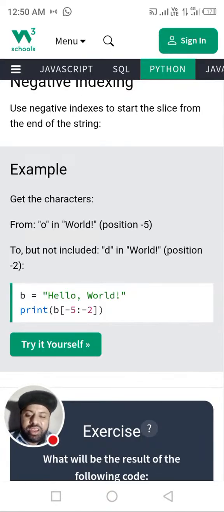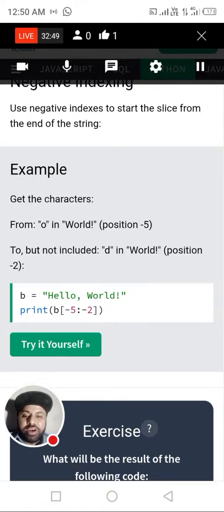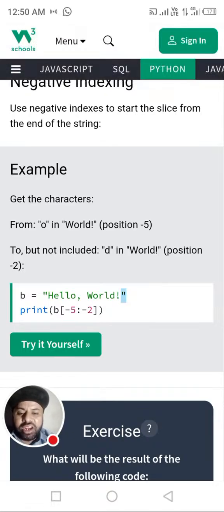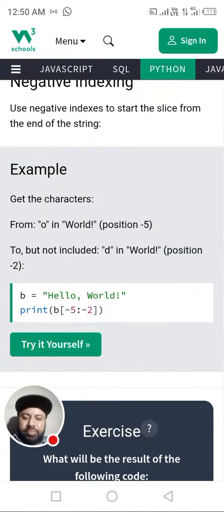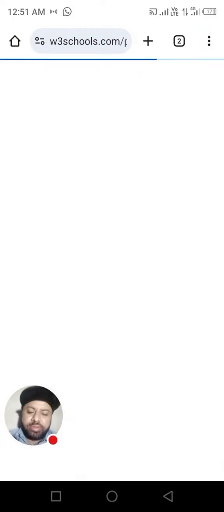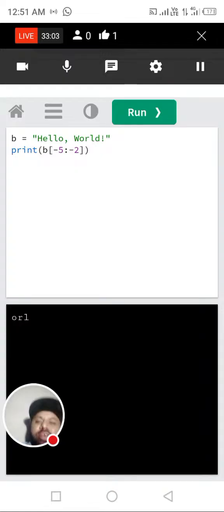Now, what is negative indexing? Very important, dear students. You can try it yourself, but I am going to explain it to you. Here, indexing will start from the exclamation mark.